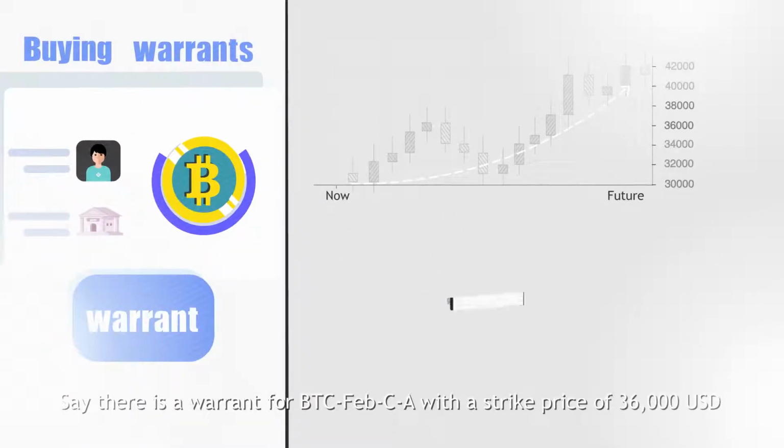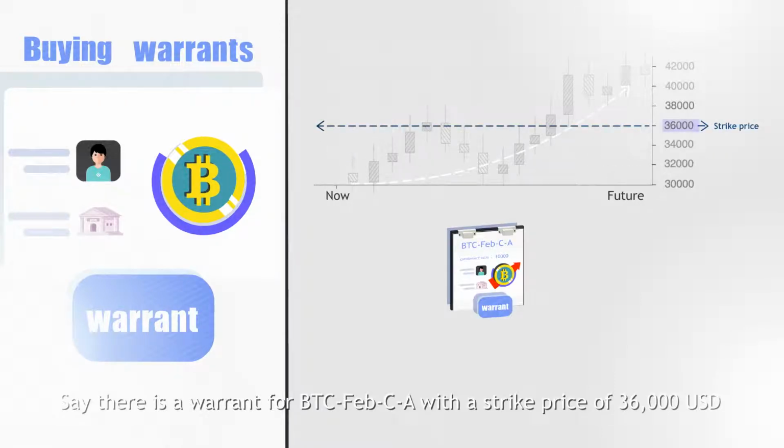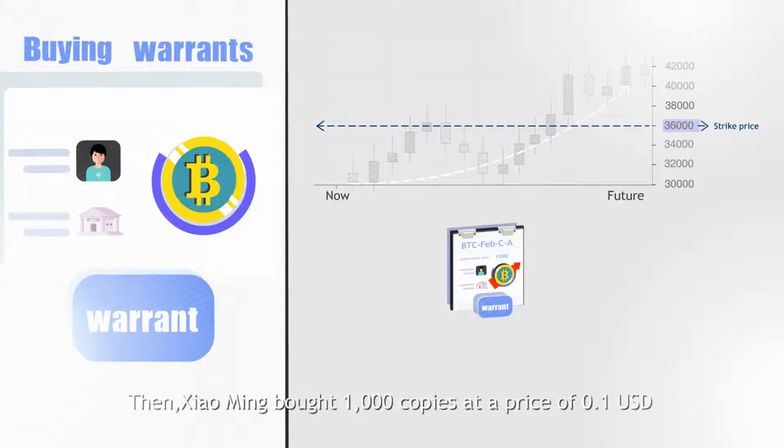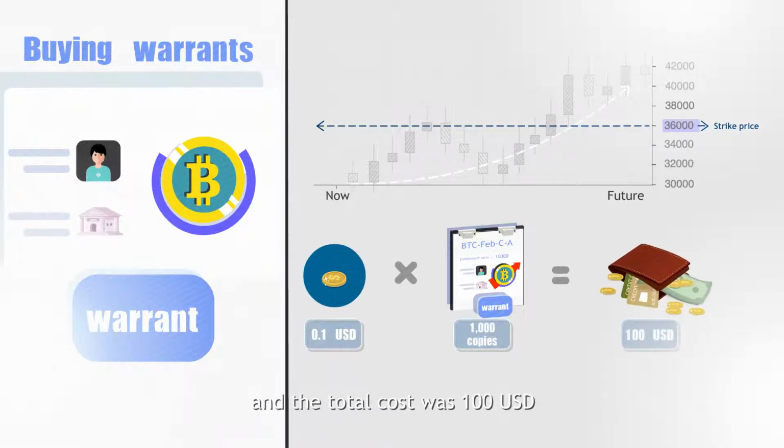Say there is a warrant for BTC Feb CA with a strike price of $36,000 and an entitlement ratio of 10,000. Then Xiaoming bought 1,000 copies at a price of $0.1 and the total cost was $100.